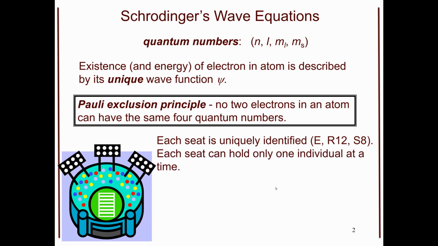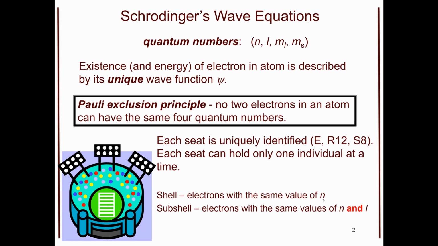Each seat can only hold one individual at a time. So for our quantum numbers, if an electron has those four quantum numbers, no other electron can have them. However, we can now make some assumptions and classifications. We can say that electrons are in the same shell if they have the same value of our principal quantum number. This is like saying that a large group of people are seated in the same section. That section might be 52, and it comprises all of those people, but it doesn't give us a real defined idea of exactly where they should be.